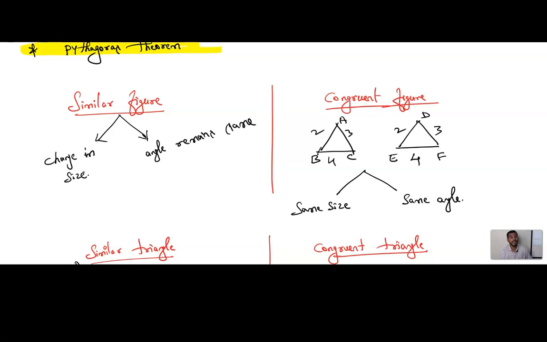But what about the angle? The angle remains the same. You can see an example, this key. I have a key in my hand. Can you see the grooves here? Are you getting, children? We can see some grooves, some angles. If you go near the mirror, what happens? The size will become big.